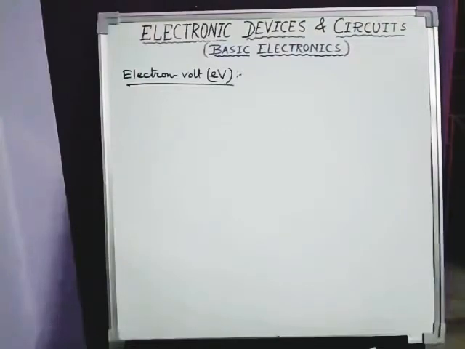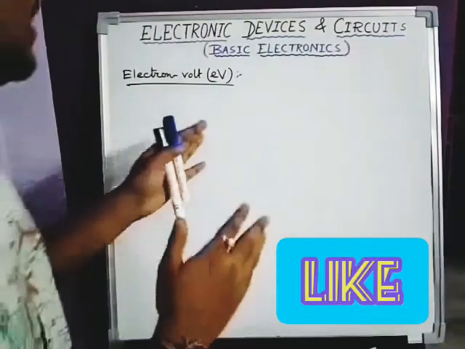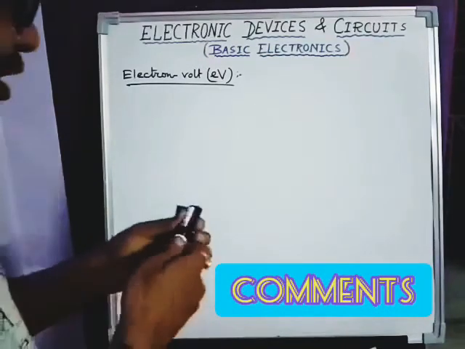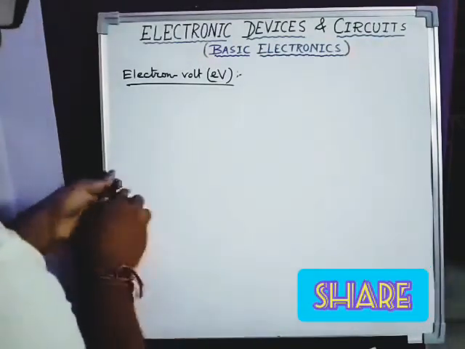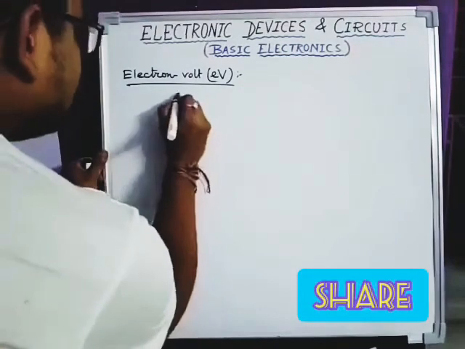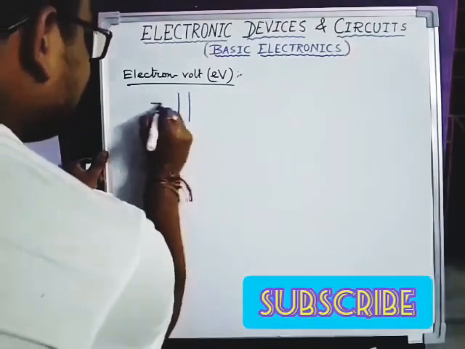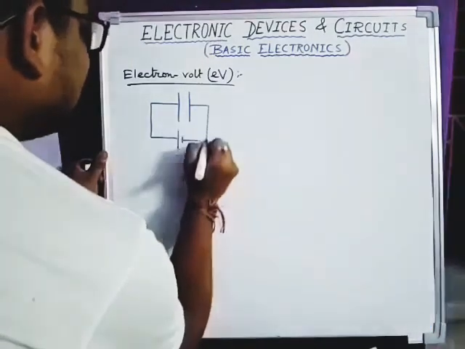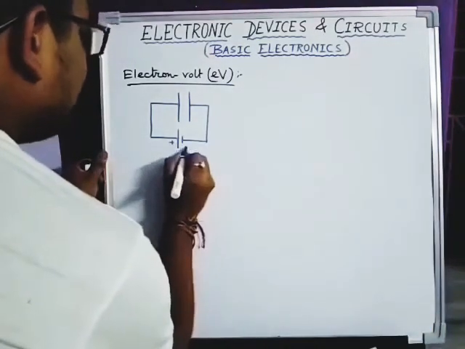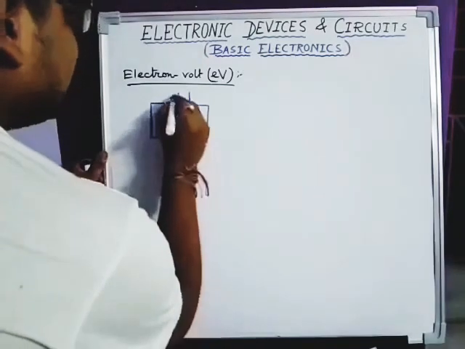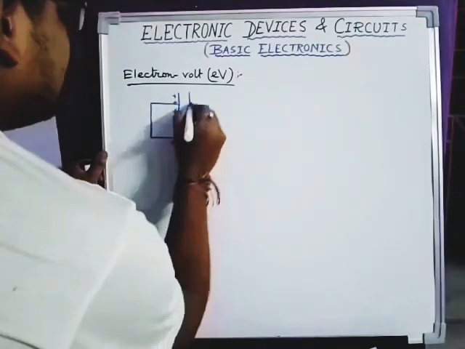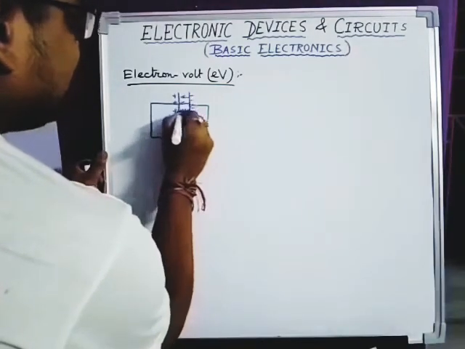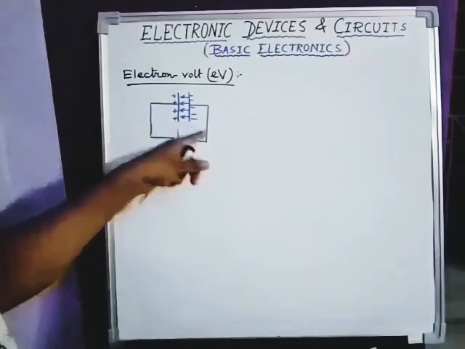Okay, so the next topic is electron volt. This is the practical unit of energy in electronics engineering. So first of all, what is electron volt actually? Let's see. Suppose this is a parallel plate capacitor, connected to a potential difference of 1 volt. This is the positive plate and this is the negative plate. Now electrons are moving from negative to positive.